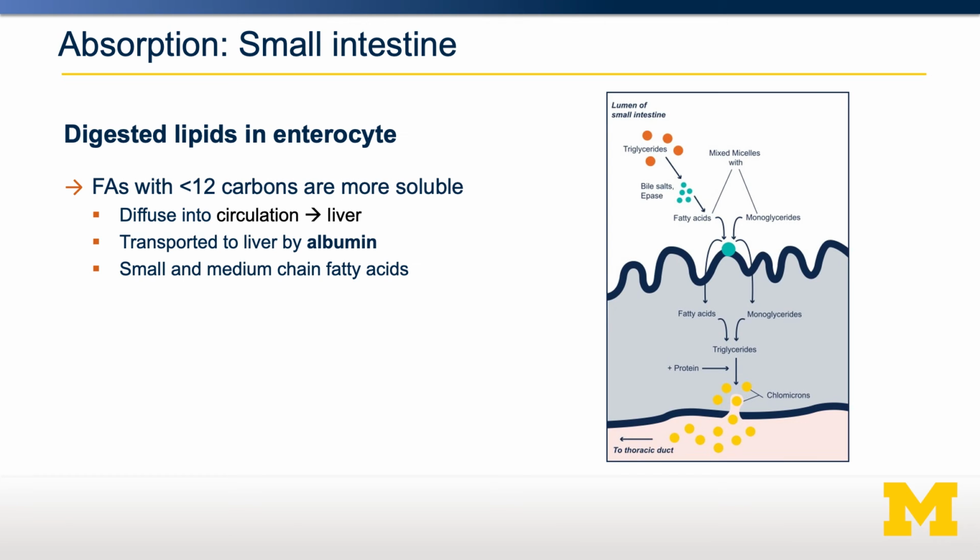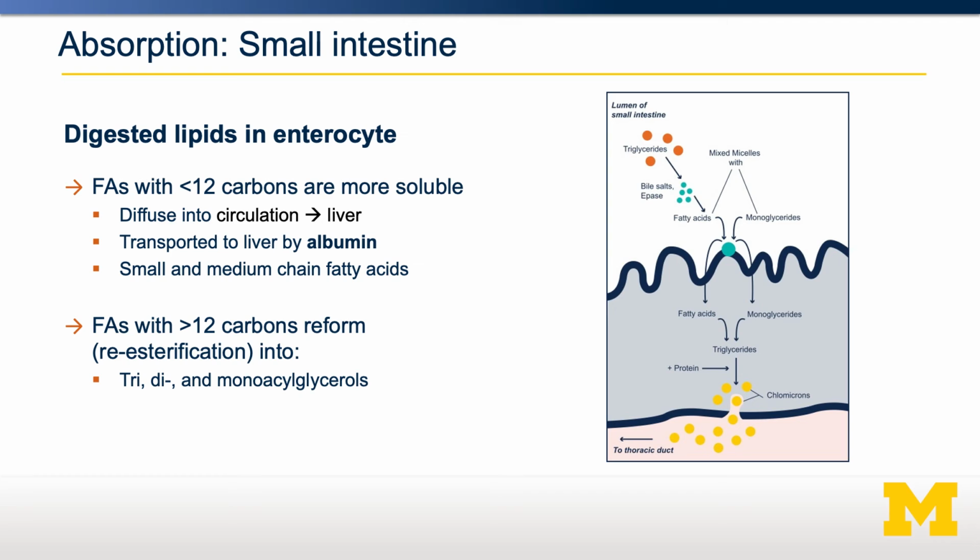However, most fatty acids we consume are long-chain fatty acids of more than 12 carbons. In those cases, they need to be reesterified back into triglycerides. Cholesterol needs to be reesterified into a cholesterol ester. These hydrophobic neutral lipids are then packaged into apolipoprotein particles called chylomicrons. Chylomicrons then serve as transport vehicles to take lipids from the enterocyte to the rest of the body.